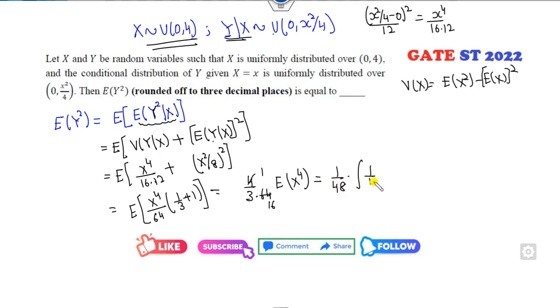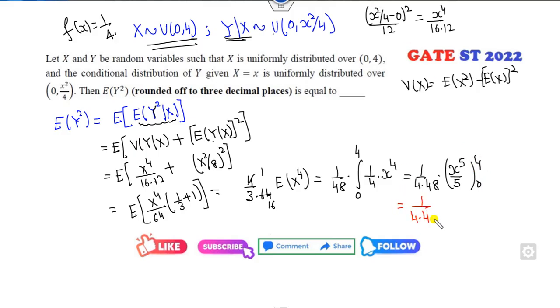Now you can integrate them. 1 over 4 into, because the PDF of x is 1 over b minus a. So 0 to 4. So what is that? It's 1 over 4 into 48, x raised to power 5 over 5 from 0 to 4. It is 1 over 4 into 48, 4 raised to power 5 over 5. So it is 4 raised to power 4. 48 I can write as 16 into 3 into 5. So 4 cancels. So the answer is 16 divided by 15, which is the right answer.